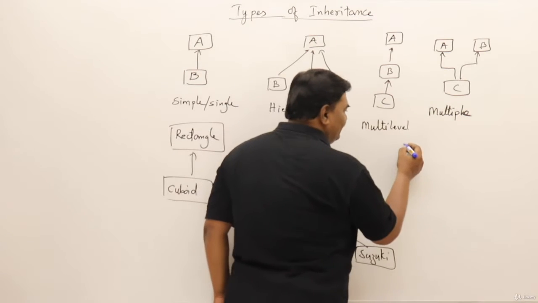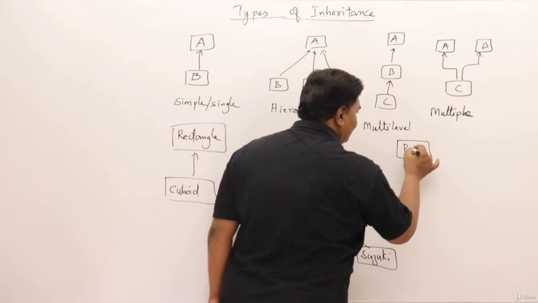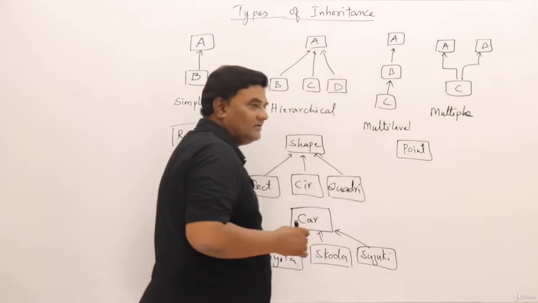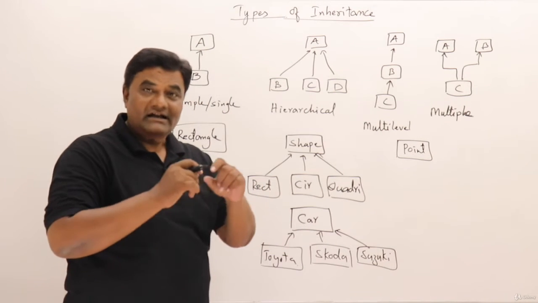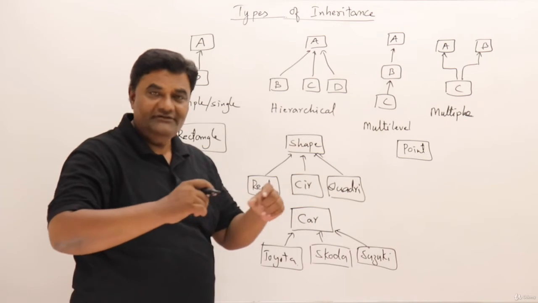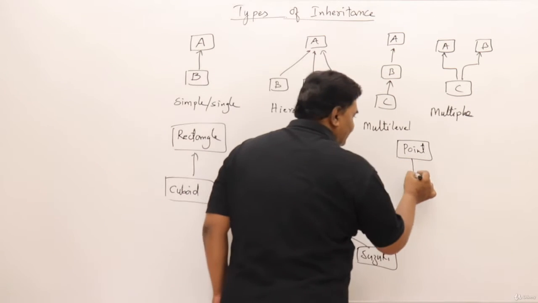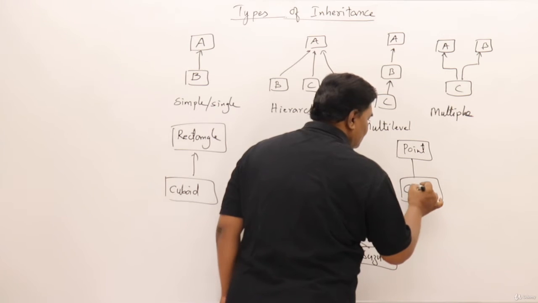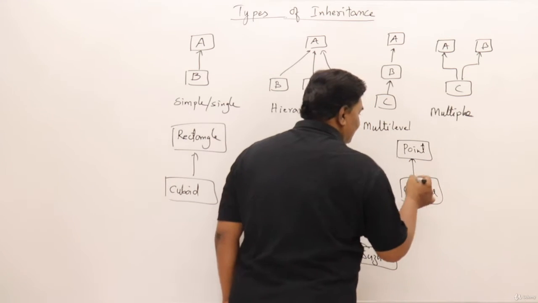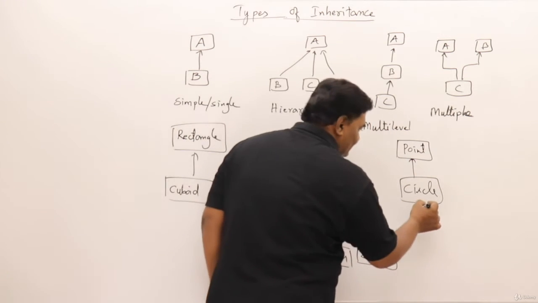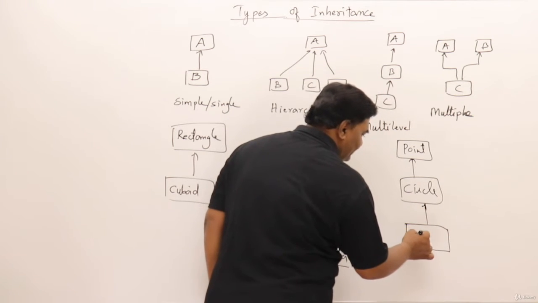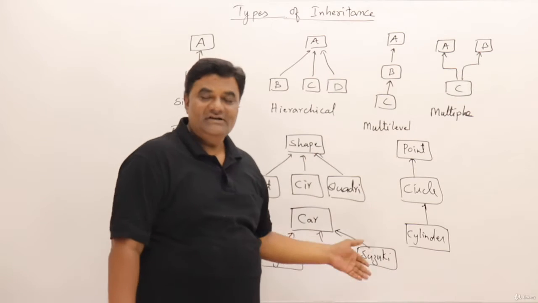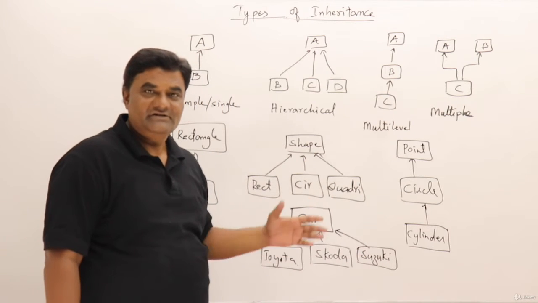Then multi-level inheritance. For multi-level inheritance, I'll give one example. Suppose I have a class called point. Point will have the coordinates, let us say x and y coordinates. Then the radius of a point is 0. If you give a radius to a point, then it becomes a circle. So a circle is inheriting from point. Then to that circle, if you give height, it will become a cylinder. So like this you can define multi-level classes. So this is an example of multi-level inheritance.